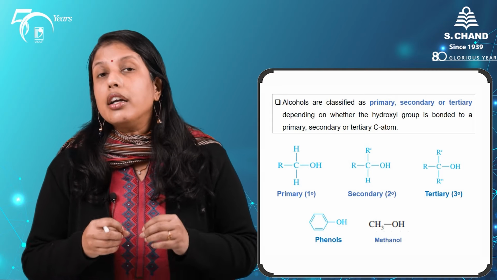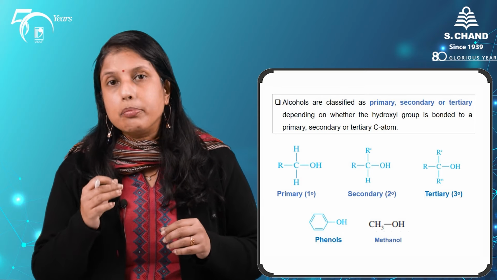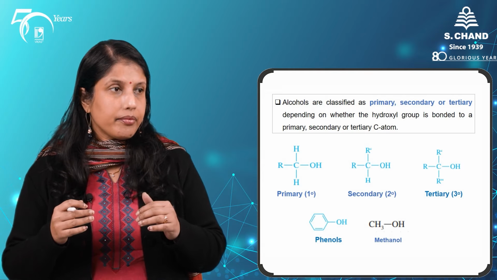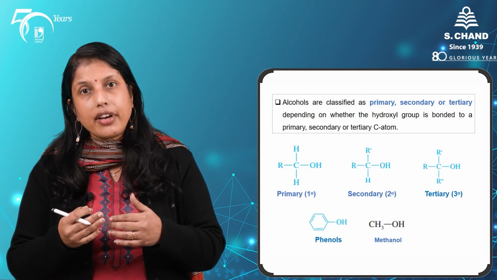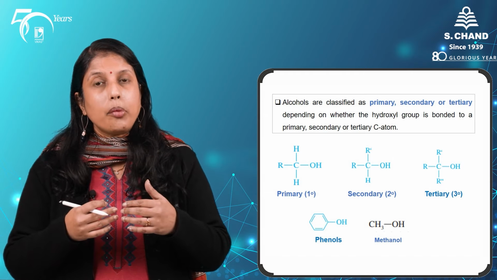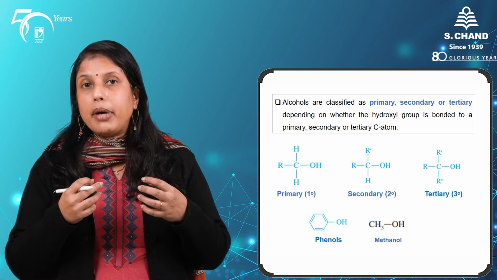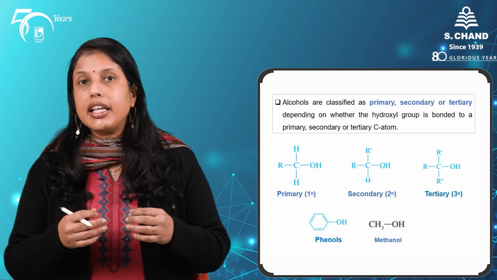Phenols are organic alcohols, that is, the hydroxyl group is bonded to a carbon which is present in an aromatic ring. Phenols have properties which are similar to that of alcohols and also have properties which are characteristic of their aromatic nature. I hope you are following our videos in the S. Chan Academy, and you can always go back and watch our video on the chemistry of phenols.